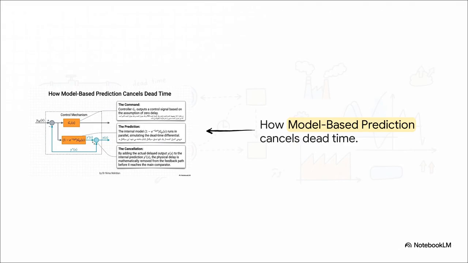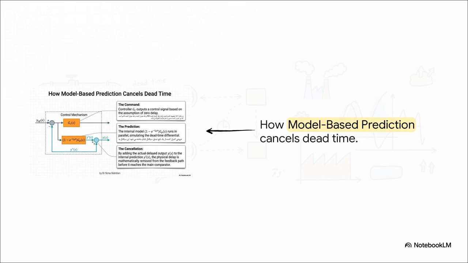Slide 10. Let's strictly explain the 3 dynamic phases at play here to understand exactly how this model-based prediction perfectly cancels out dead time. Phase 1 is the command. The controller outputs a control signal acting entirely on the assumption of 0 delay. Phase 2 is the prediction. An internal model runs in parallel, simulating that exact dead time differential to create a compensation signal.